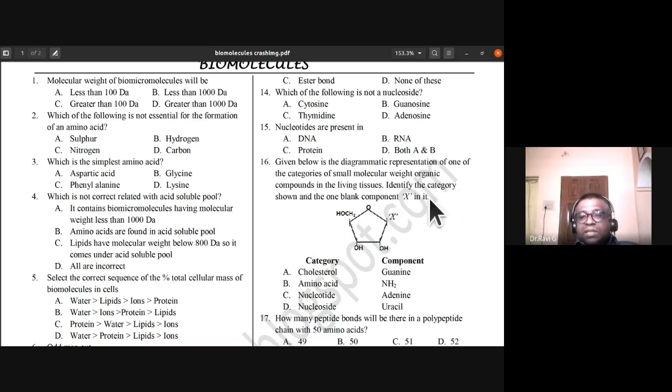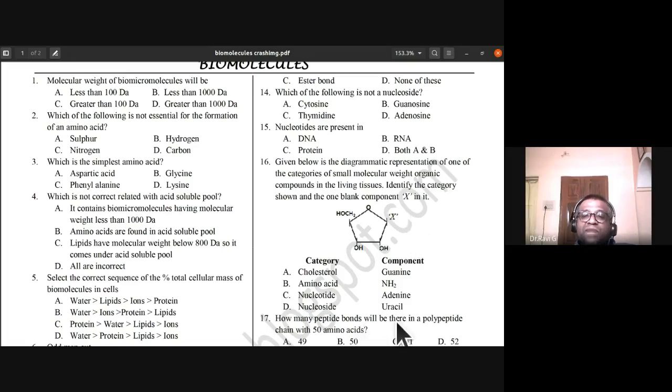See, it is nucleoside and X is going to be uracil. Okay, so nitrogenous base and sugar. So nucleoside, and the reason it is uracil is because they have this ribose nature here. It is not deoxyribose, it is ribose. That is why we are calling it a nucleoside. This is ribose sugar, so X has to be uracil.